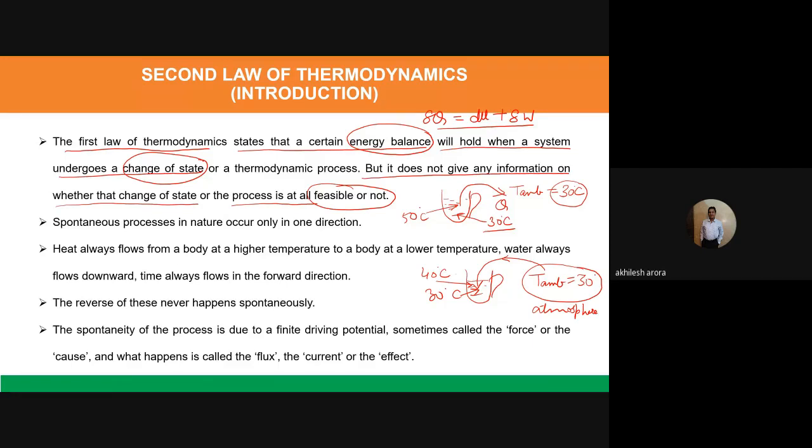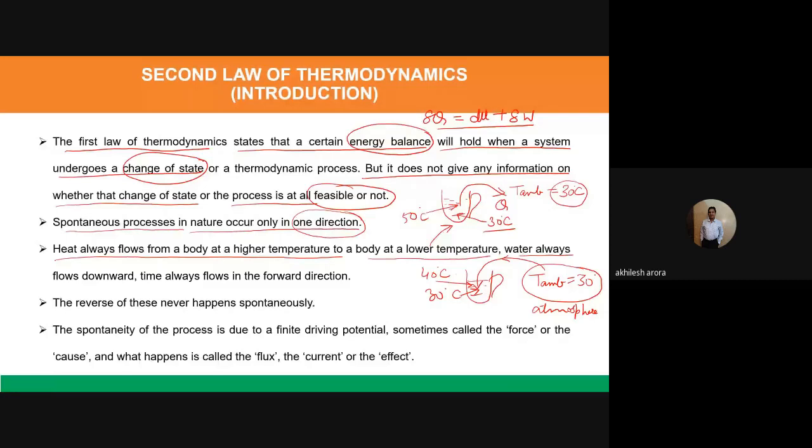Now, the first law of thermodynamics says that during a particular process there is heat transfer and work transfer, and they are equivalent in nature. But it does not tell us whether that process is feasible or not, like the examples I gave you. Spontaneous processes in nature occur only in one direction. They will not occur in the other direction. Heat always flows from a body at higher temperature to a body at lower temperature. This is the example I gave you here.